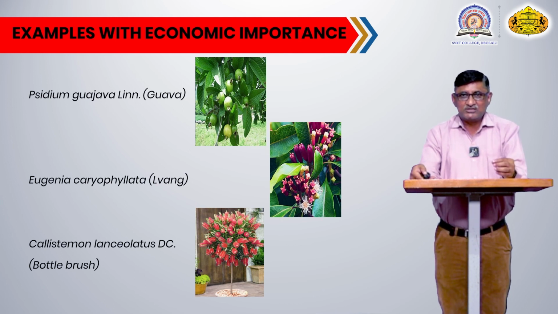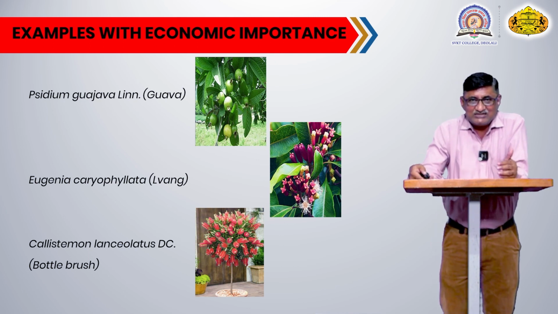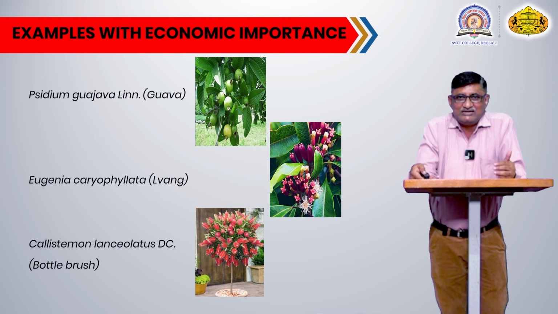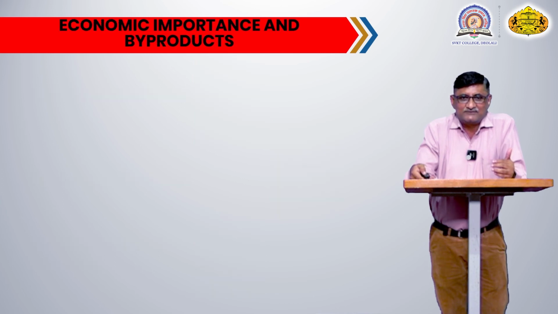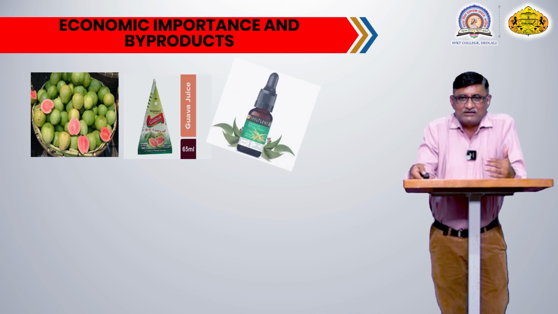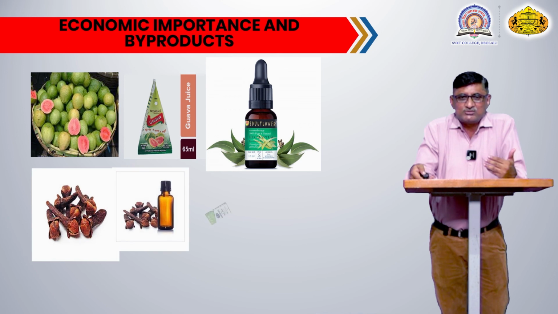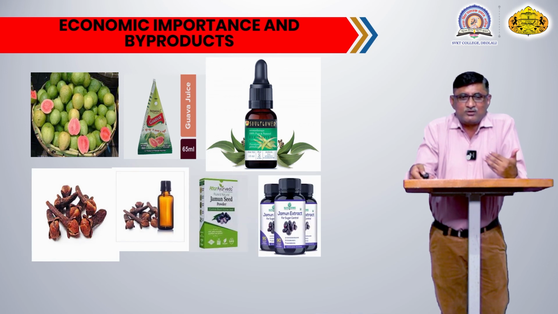And when it is in full bloom, it gives a very attractive, aesthetic, beautiful look, and because of this reason this plant is identified as an ornamental plant, and it can be widely used for ornamental plantation. You can see these are several images from the different plants of this family, and that gives us some economically important byproducts.